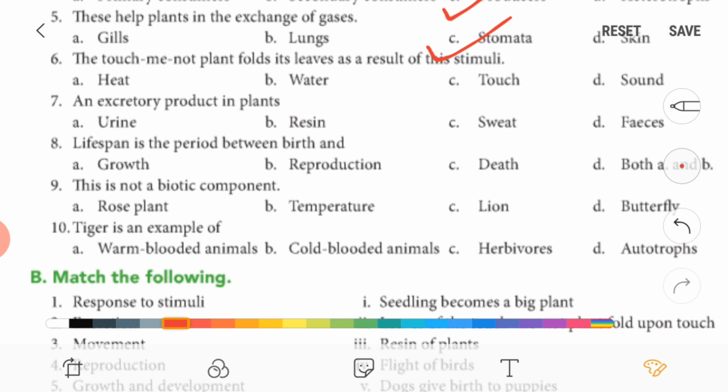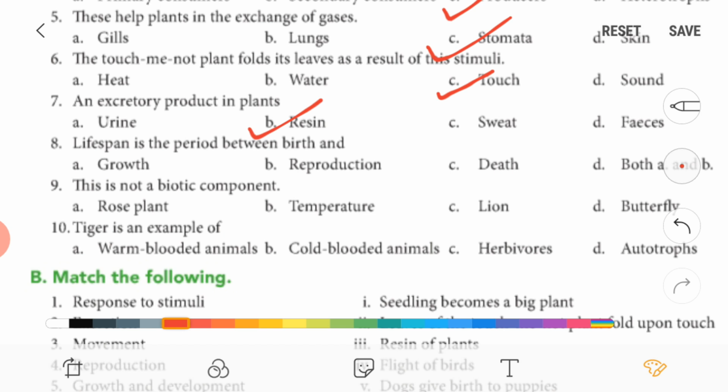Now, sixth question. The touch me not plant folds its leaves as a result of this stimulus. So answer is touch. Seventh, an excretory product in plant, it is resin. Urine, sweat and feces are in animals.